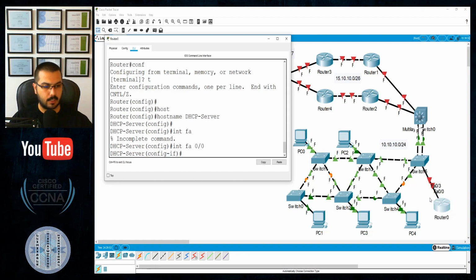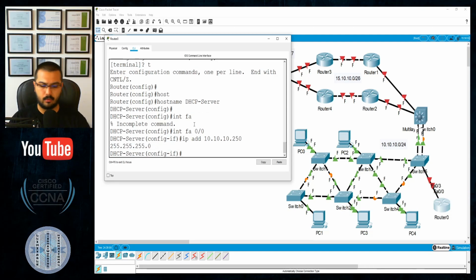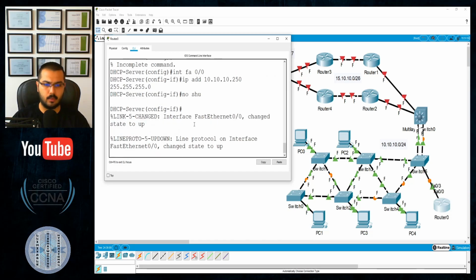This interface, which is heading to the network, I have to give it a static IP address from my network, so that later I will give it the DHCP commands. So that will be IP address 10.10.10.250, /24. Okay, no shutdown to enable it.